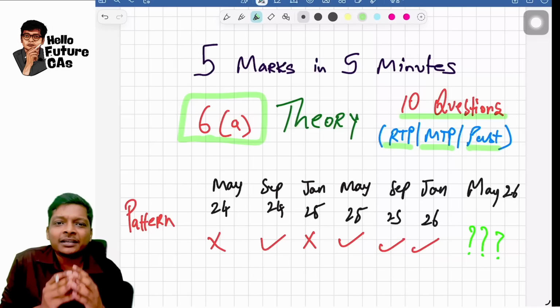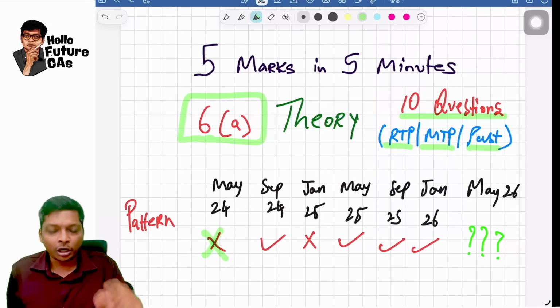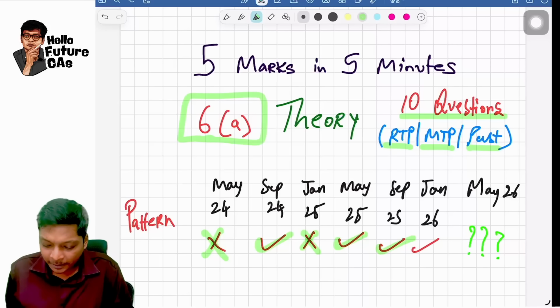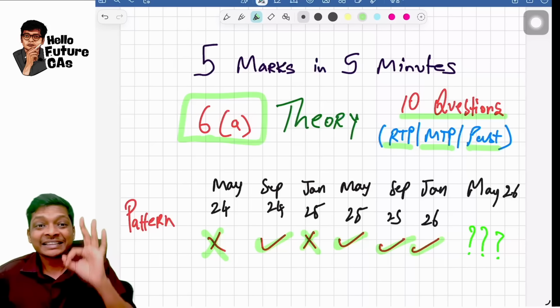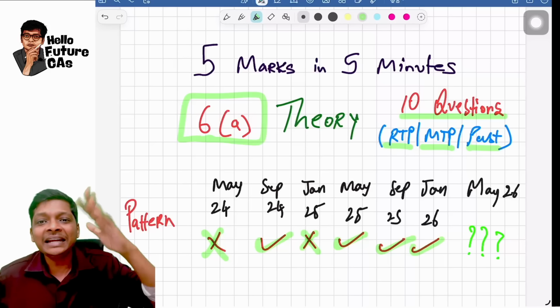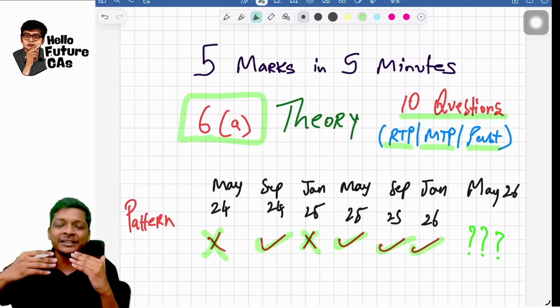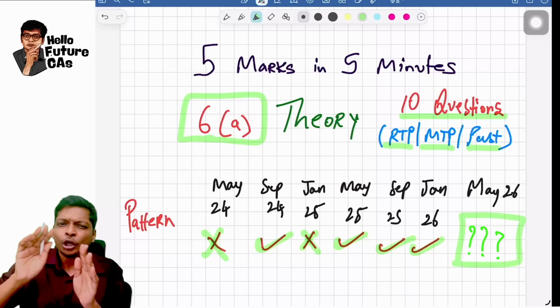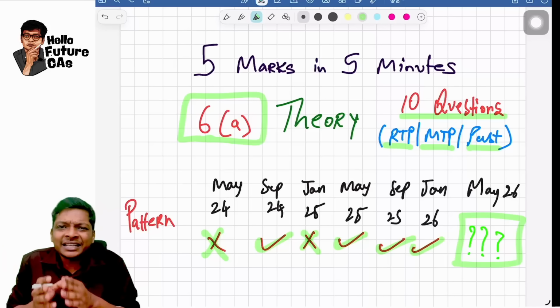If you look at the pattern in the past, May 26 it did not come, September it came, Jan it did not come. May 25, September 25 and Jan 26, 3 back-to-back attempts, a hat-trick, they have given theory. That means they are going away from the trend. So this time in May 26, looking at the past pattern, 3 times theory came.